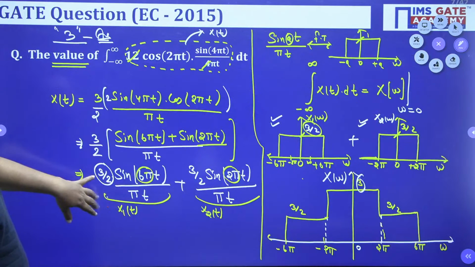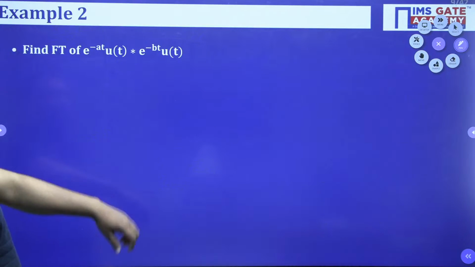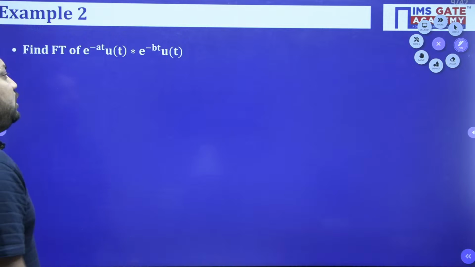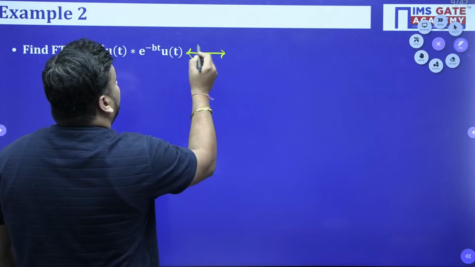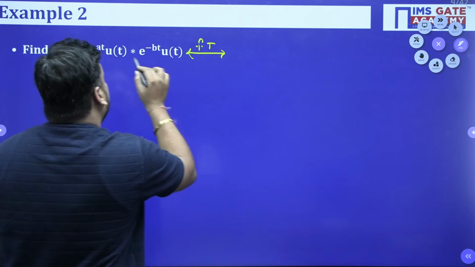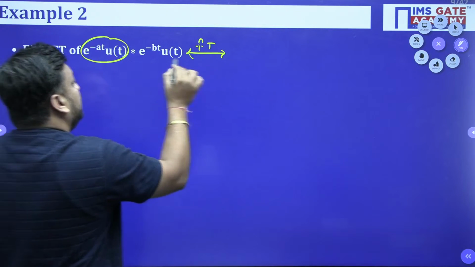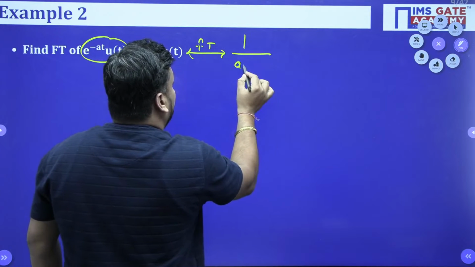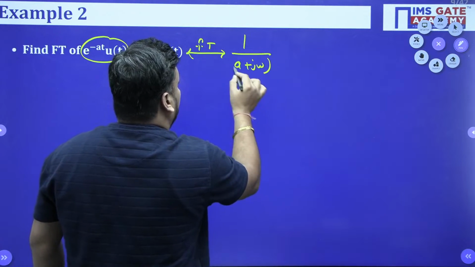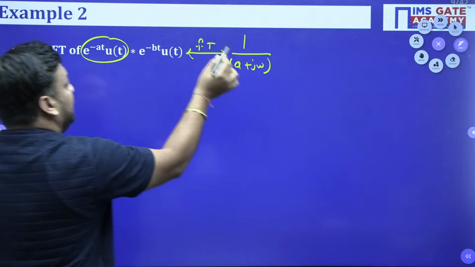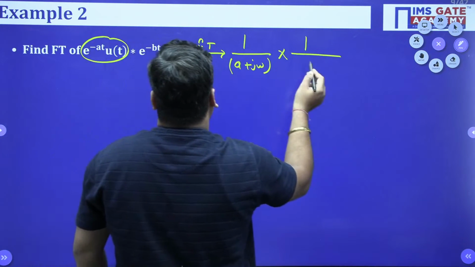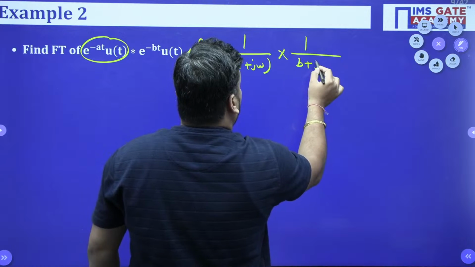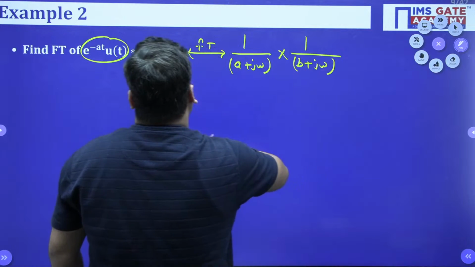Chali. So now without wasting time, we are going for the next. Convolution in time is nothing but multiplication in frequency, that you all know. It means the Fourier transform of e to the power minus at u(t) is nothing but 1 upon a plus j omega. And convolution in time is nothing but multiplication in frequency. So 1 upon the transform of e to the power minus bt u(t) will give you 1 upon b plus j omega.